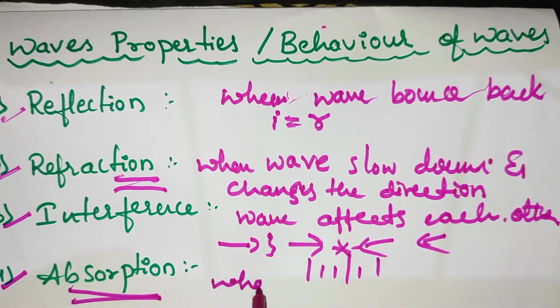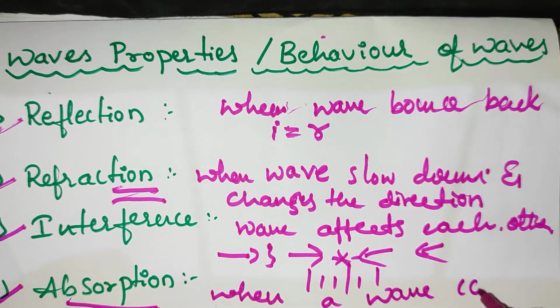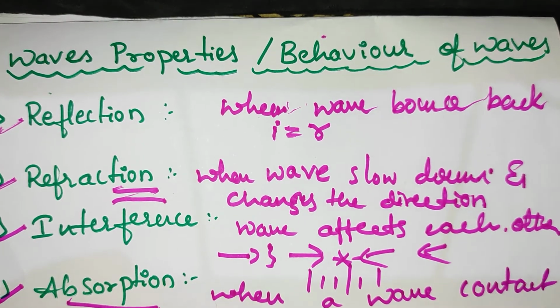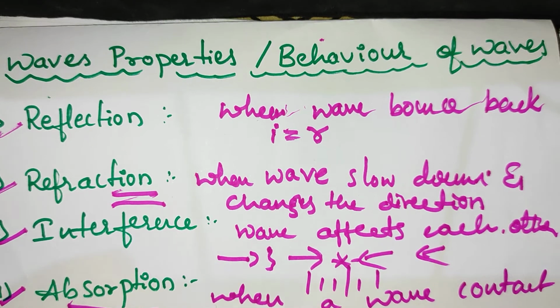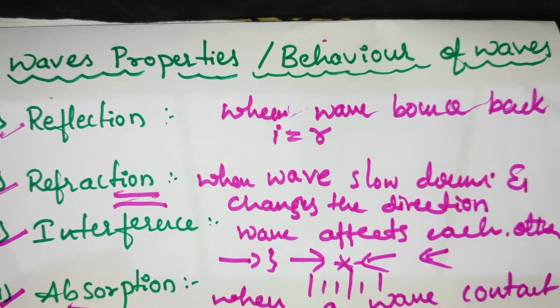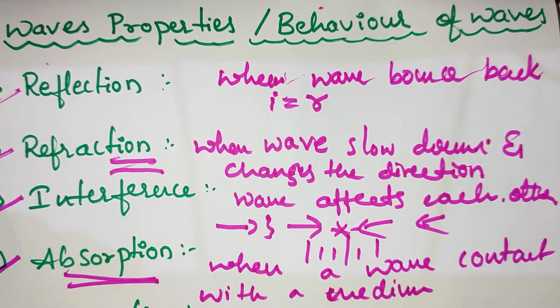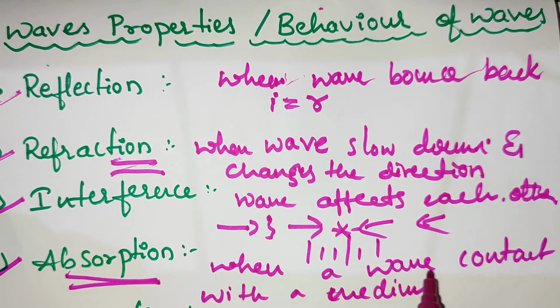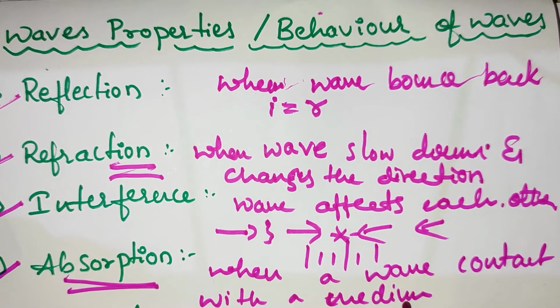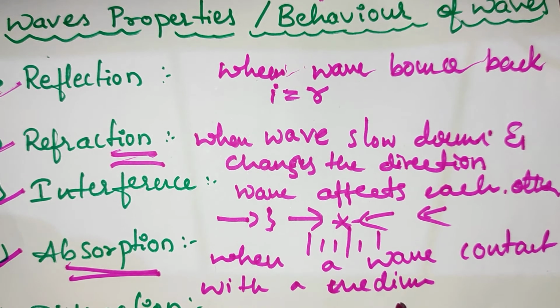Then we come to absorption. When a wave comes in contact with a medium, that is called the property of absorption.